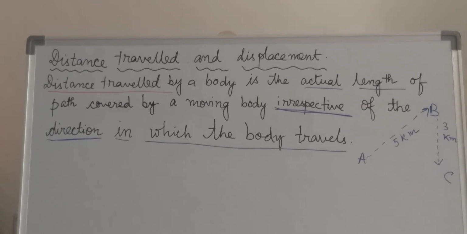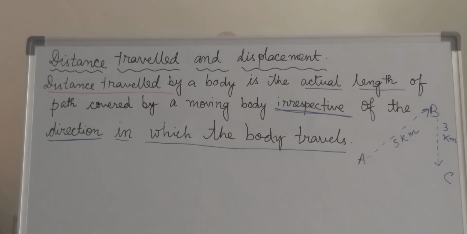Now, what is meant by actual length? To give an example, I have drawn a diagram.